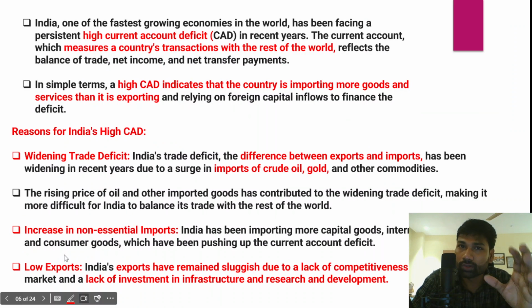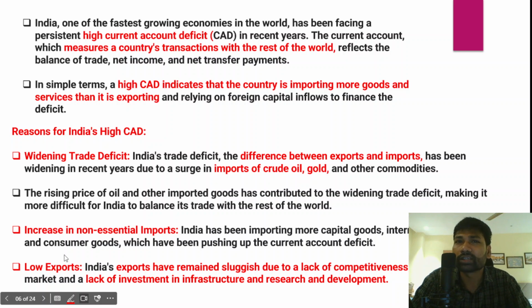Now, if you look at the answer, this is how the answer should be. India is one of the fastest growing major economies in the world. There is no doubt about that. We have been growing continuously and consistently, at 6.5 to 7%.